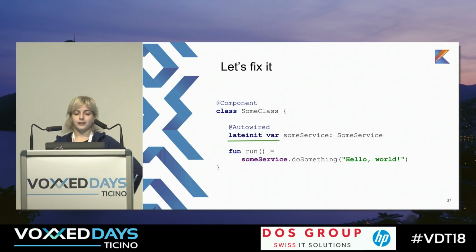We can just say lateinit var. Lateinit is just a keyword that tells the compiler that var some service is non-nullable, and at some point in our program, it will be initialized. If you try to use it and it was not initialized, you'll get an exception.